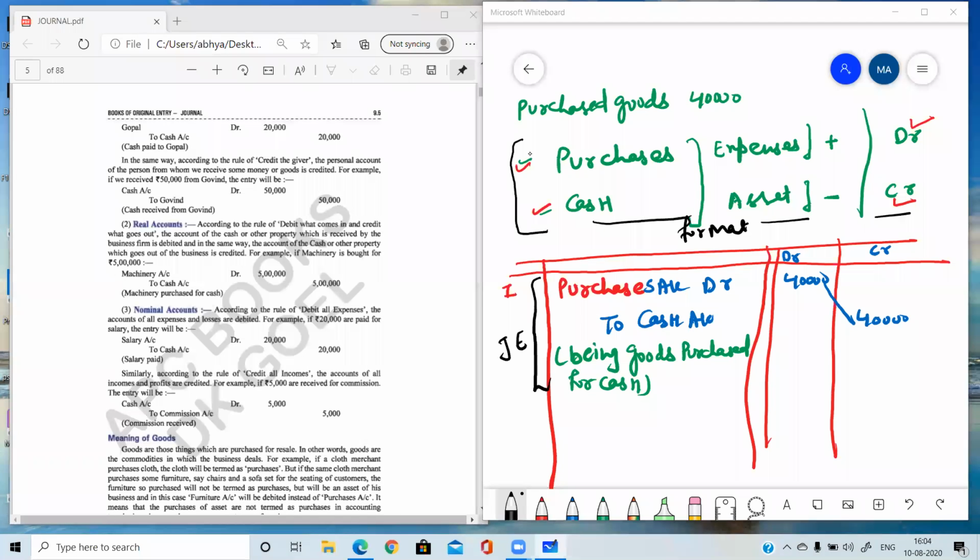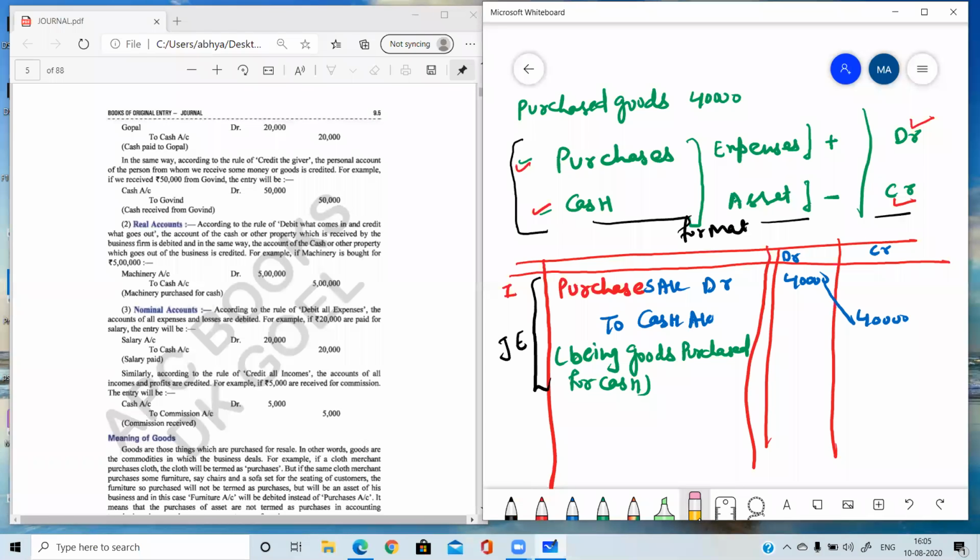So I think now you are able to understand all the four concepts which I have told you: journal, journal entry, journalizing, and narration, numerically as well as theoretically. From both points of view, I have made it clear. So now we will discuss some more items.